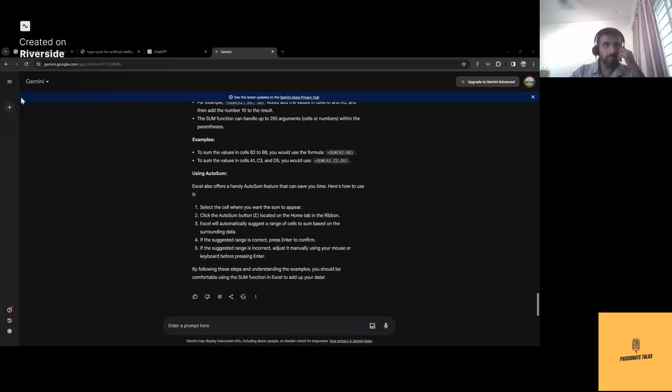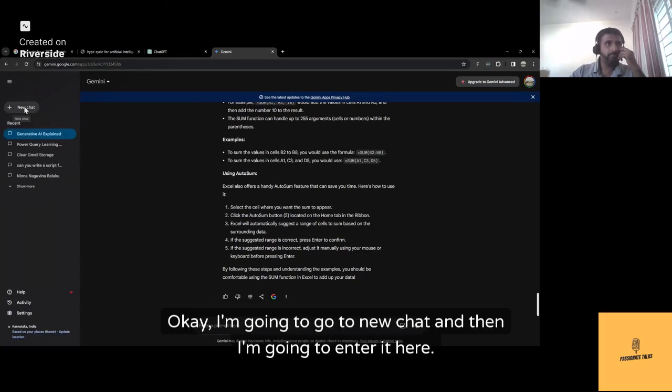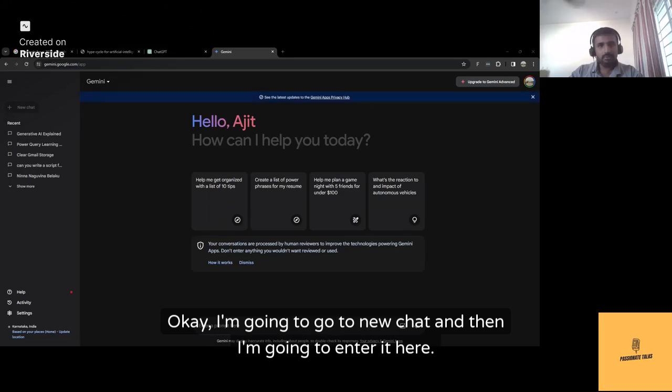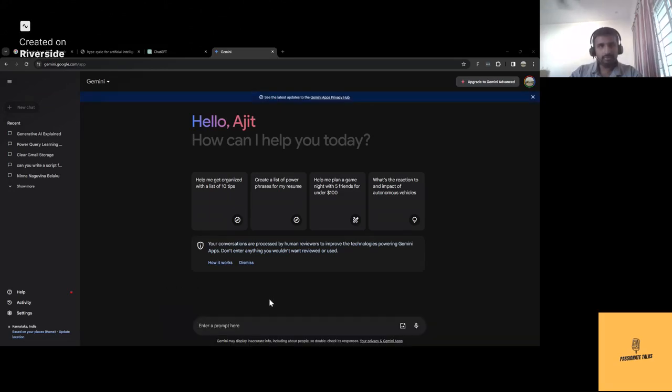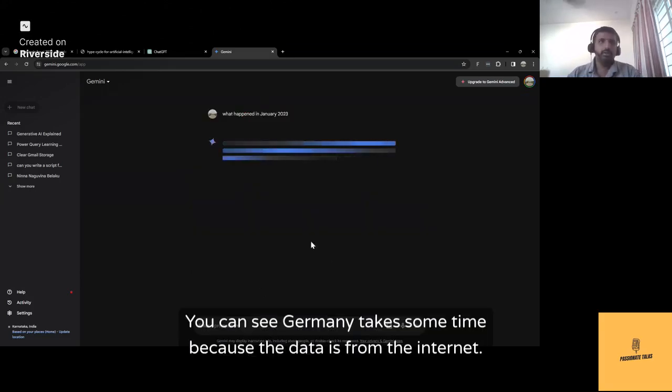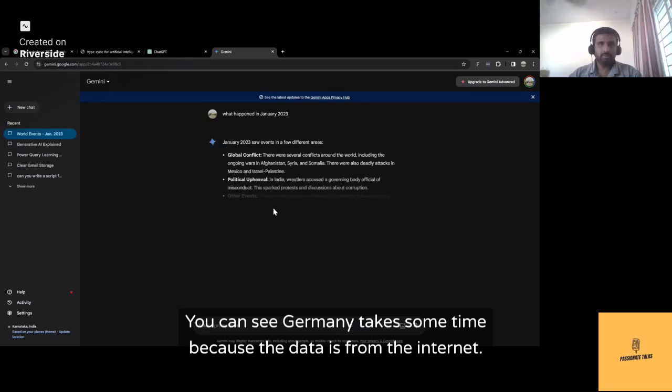Okay, I'm going to go to new chat and enter it here. What happened in January 2023? You can see Gemini takes some time because the data is from the internet.